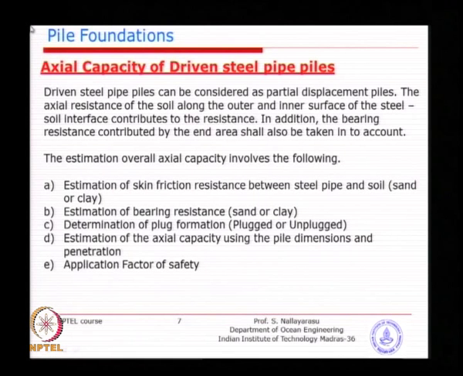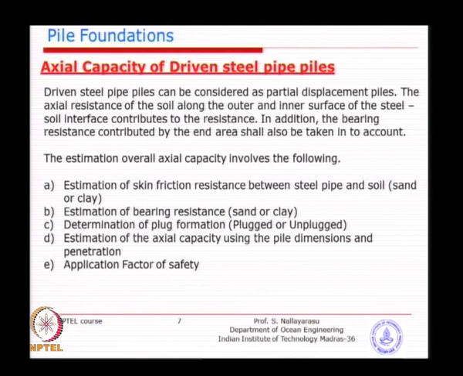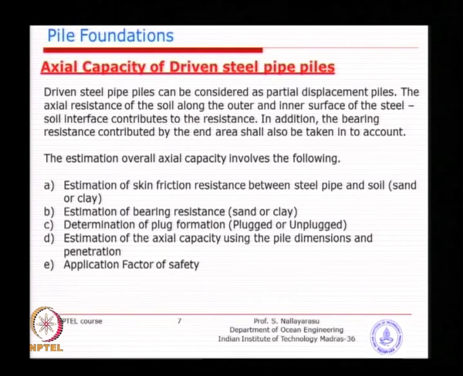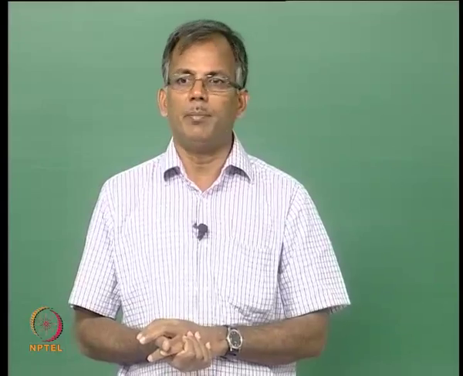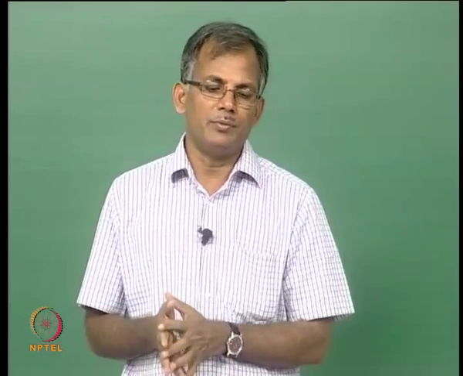So, how do we estimate the capacity of the pile? In this case, capacity of the pile does not mean the capacity of the steel material. When we talk about the axial capacity of a driven steel pile, it means the soil capacity, not the pile capacity. Understand very carefully, pile capacity is different. Pile capacity is the structural capacity of the section, which we have learned in the structural mechanics or design course. Here, the axial capacity means the capacity of the soil surrounding the pile to take the load, with whatever displacement relationship we are going to calculate.